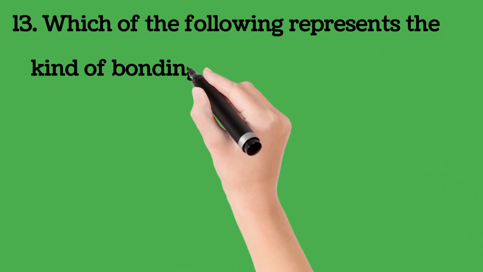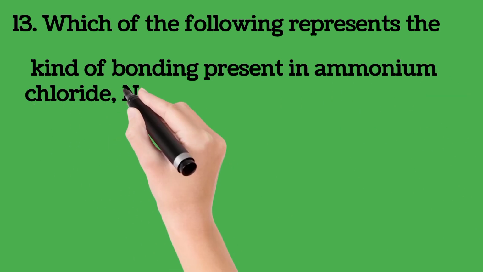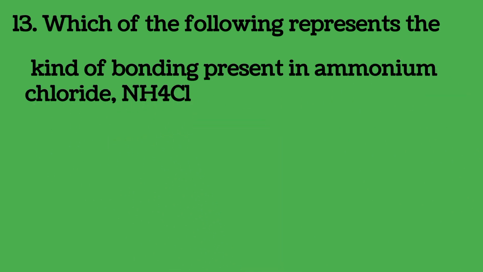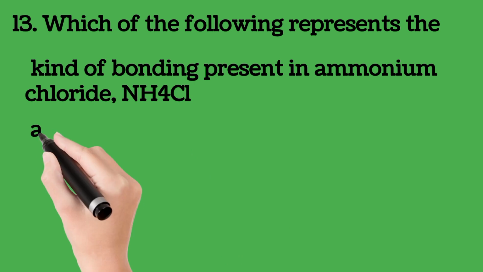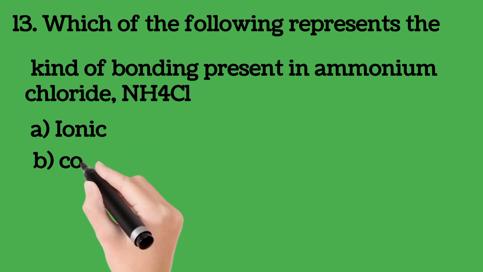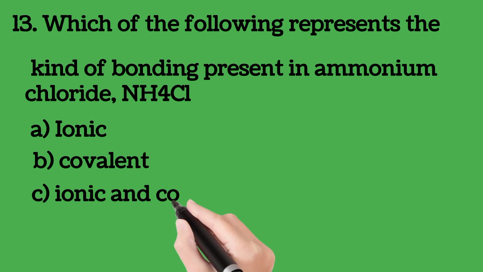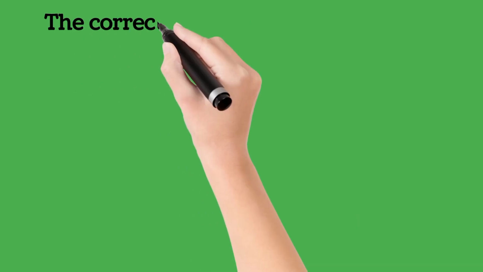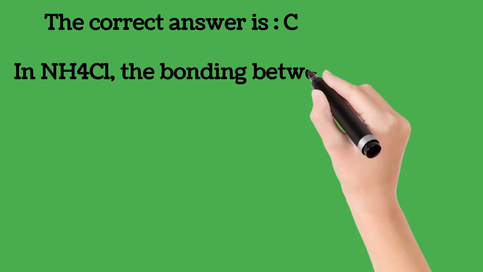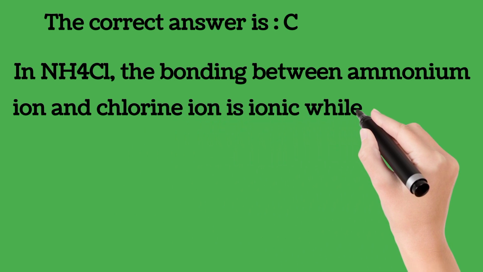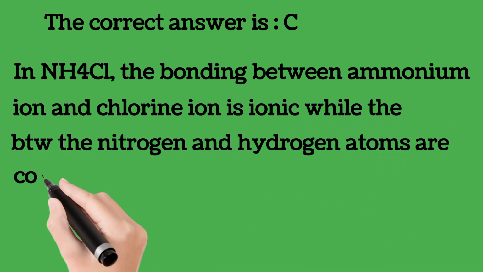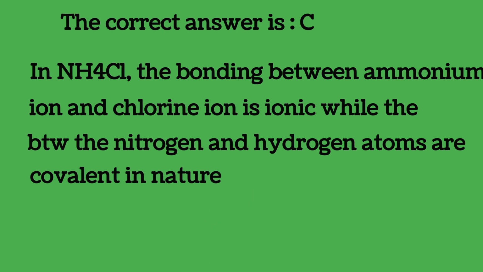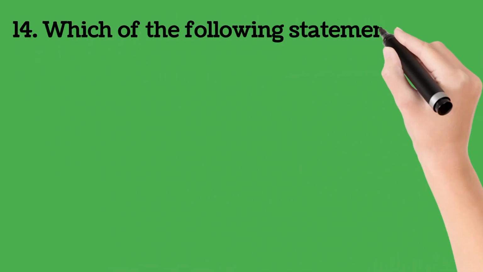Question number 13. Which of the following represent the kind of bonding present in ammonium chloride, NH4Cl? A. Ionic bond, B. Covalent bond, C. Ionic and covalent, D. Dative covalent. The correct answer is C. In ammonium chloride, the bonding between ammonium ion and chlorine ion is ionic.